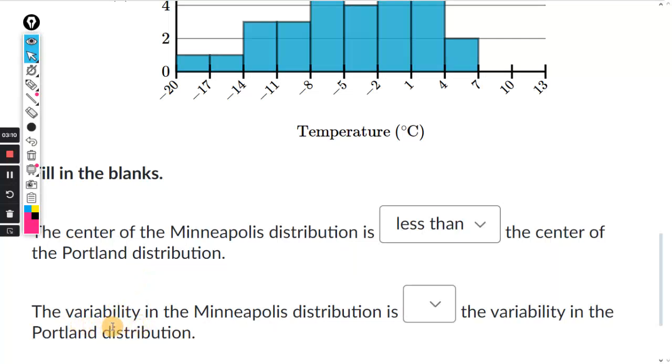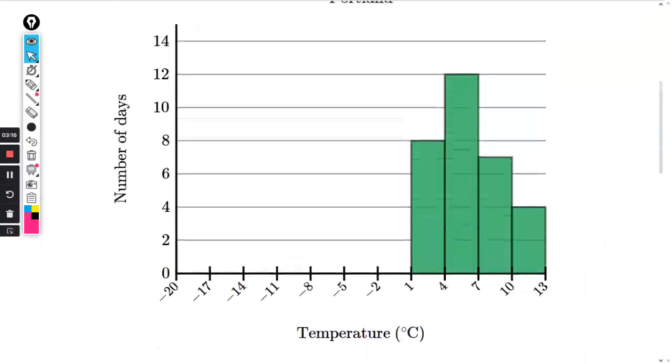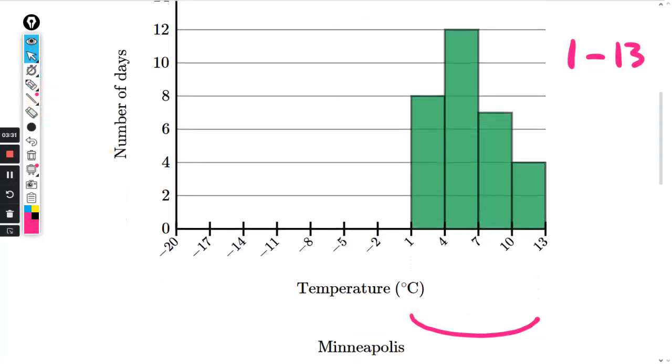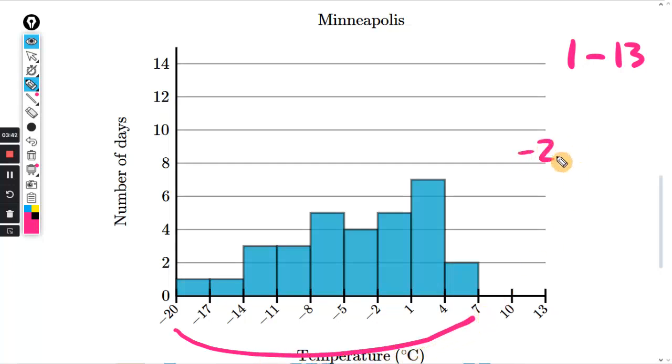Now we're looking for variability. That's going to be how spread out the data is. If you look at the data for Portland, it only runs from 1 to 13. Let me just make a note of that, 1 to 13. But if you scroll down and you look at the data for Minneapolis, that runs all the way from -20 to 7. So clearly, this is way more spread out than the one for Portland. This one has more variability.